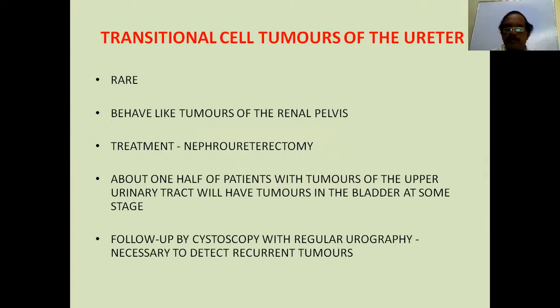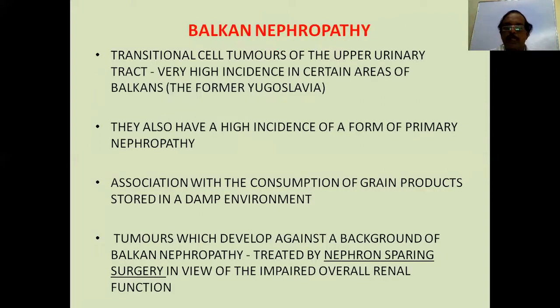Treatment is nephroureterectomy. About half of the patients with tumors of the upper tract will have tumors in the bladder, as I said earlier. So they need to be followed up very carefully, with cystoscopy, regular urography and ultrasound examination to detect recurrent tumors and recurrent bladder tumors.